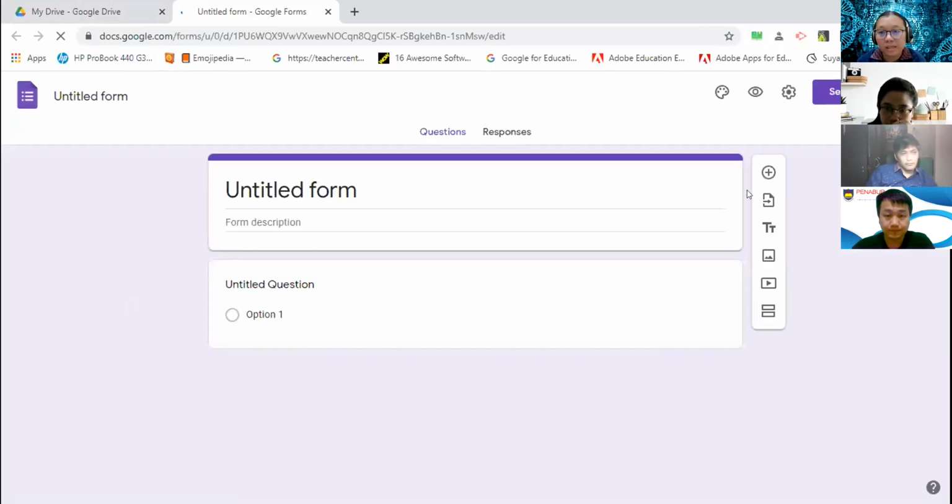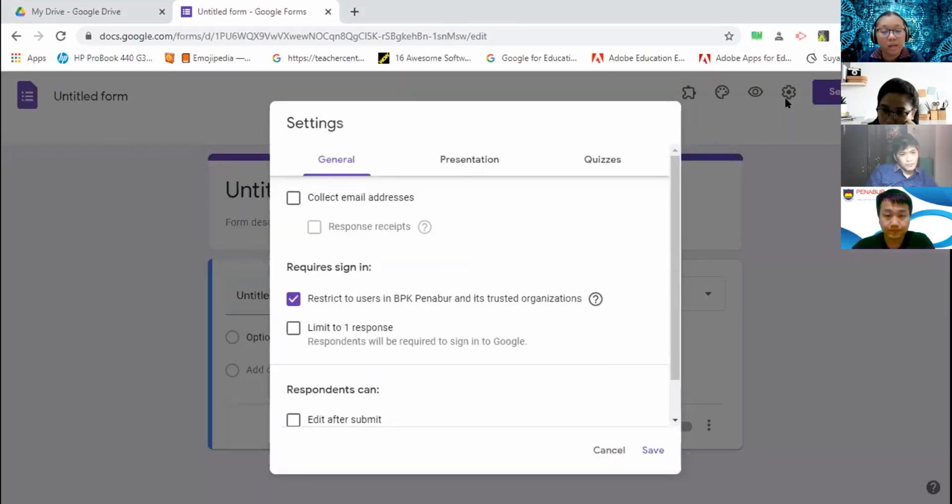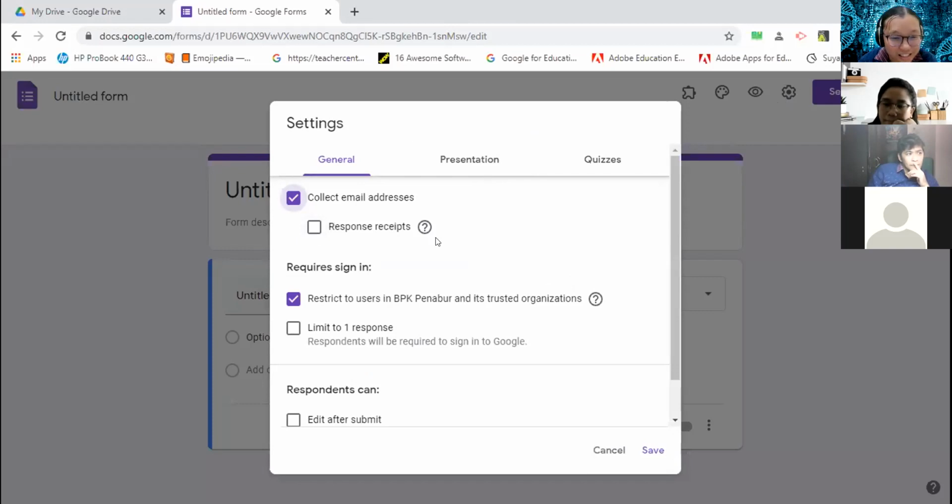For the test, usually I set all the things first before I start typing my questions, to make sure that all will be good. So I go to the settings. Here, for the exam, it is better that we collect the email address of our students. This one is up to you. Maybe not if we are using this for daily tests, because later on all our questions will be sent to the student email directly. So better not to tick this one.